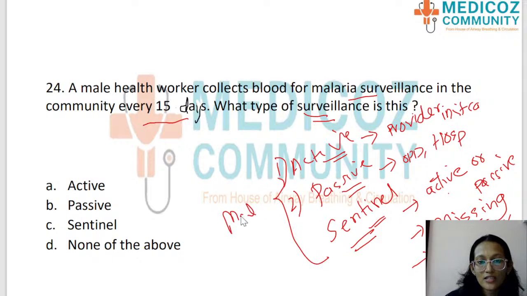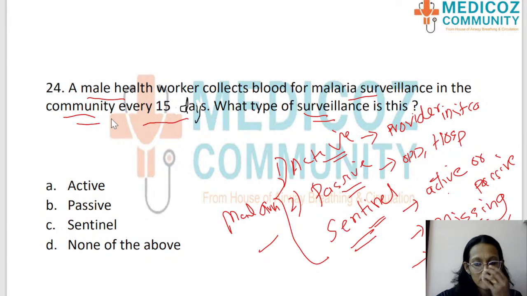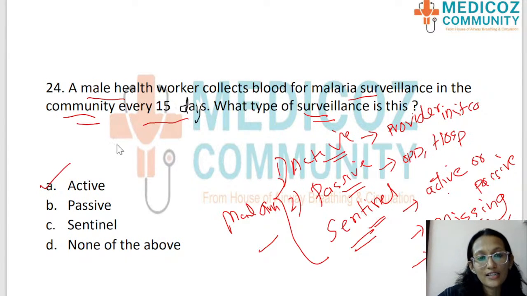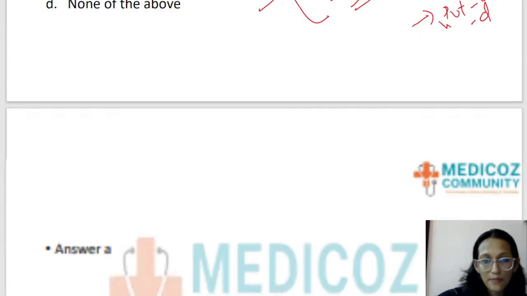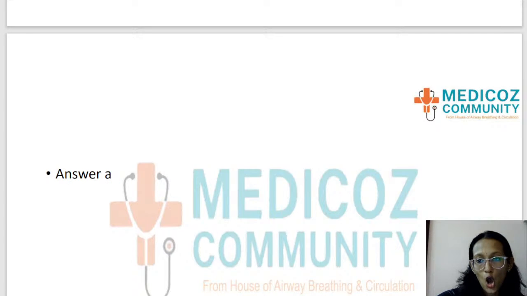So here the question is regarding a male health worker who goes into the community every 2 weekly to identify malaria cases. So what kind of surveillance is that when a person goes into the community? That is active surveillance. Okay, that is active surveillance. So it's a very easy question if you know the difference between active and passive surveillance. Answer is option A.